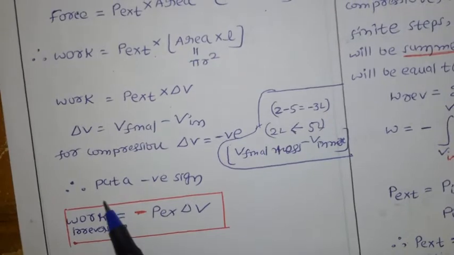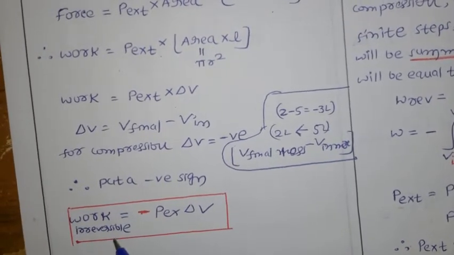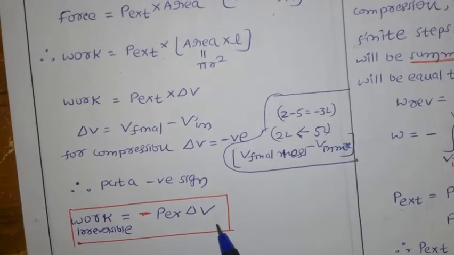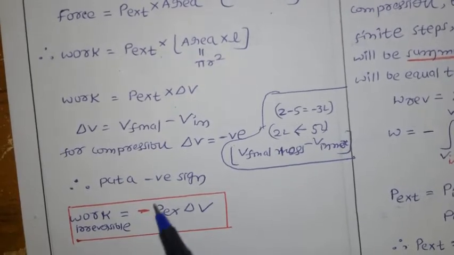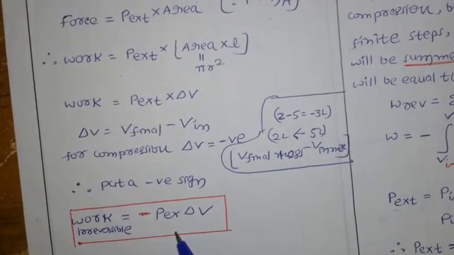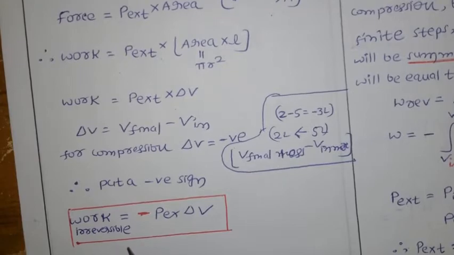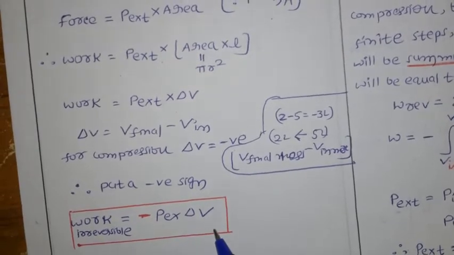Now in total, if you see the work for the irreversible process, how much are we getting? Minus P external into delta V. You have to remember this is the external pressure, not the gas pressure. Okay, so work done irreversible equals what? Minus P external into delta V.